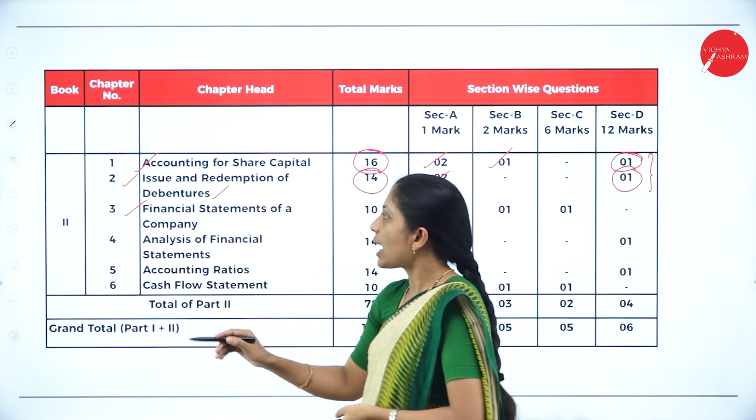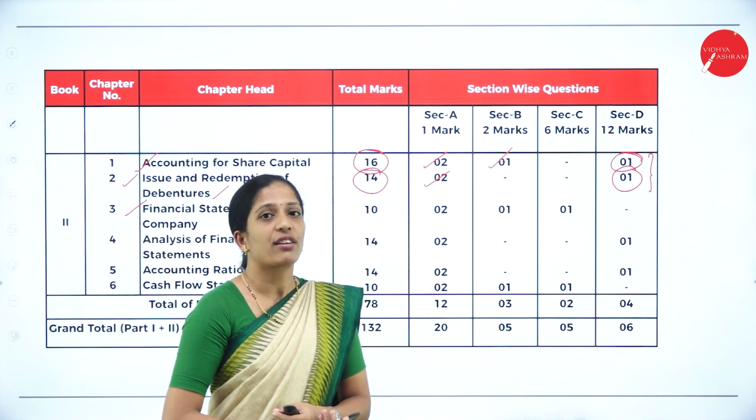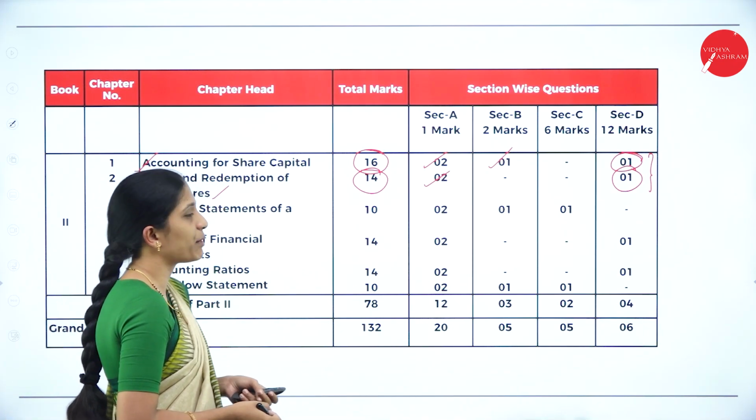Next, the third chapter is financial statements of a company. So here you are going to learn about the format. If you know the format, you can easily score here. That is financial statements of a company.